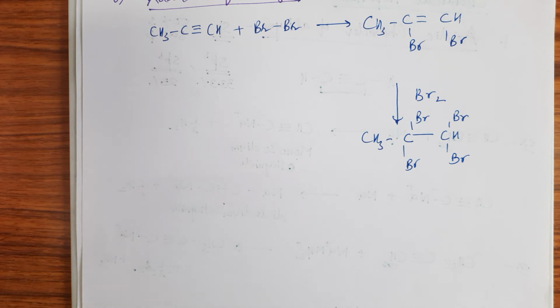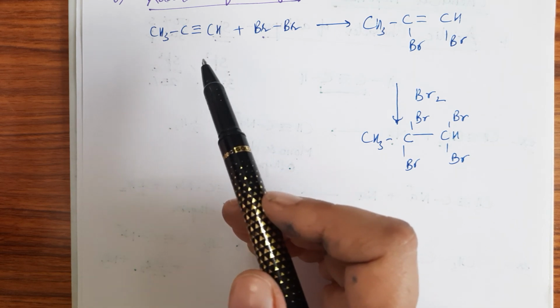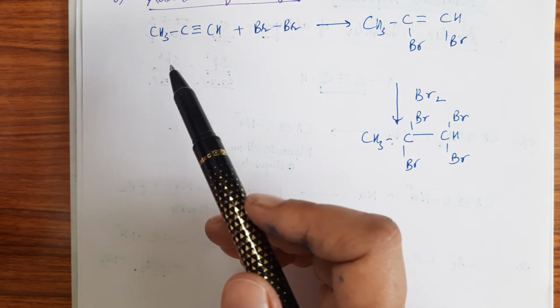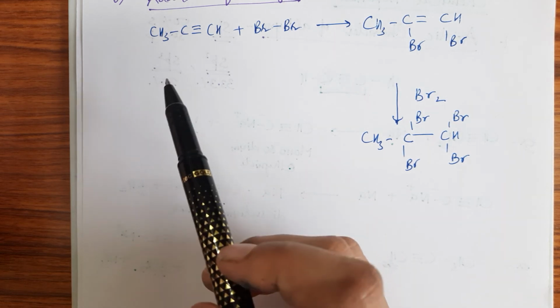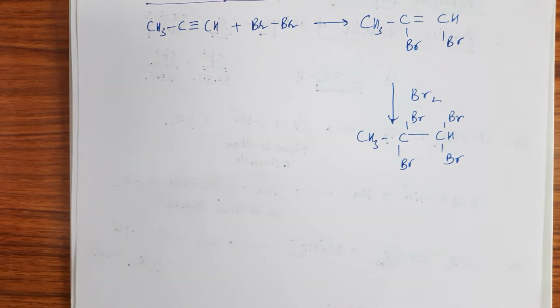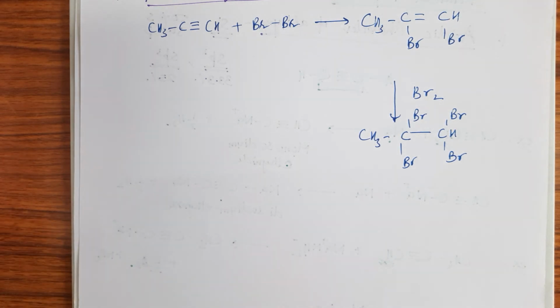Now in this reaction you have to remember that bromine is an orange colored solution. It is an orange colored liquid, and the reddish orange color of the solution of bromine in this case is decolorized, because it will be added across the multiple bond, across the triple bond. So this decolorization reaction of bromine across the triple bond shows the presence of unsaturation in alkynes, right?